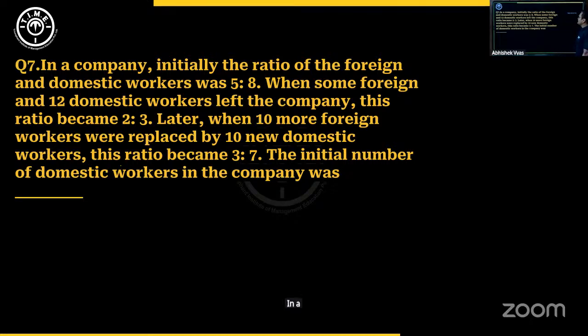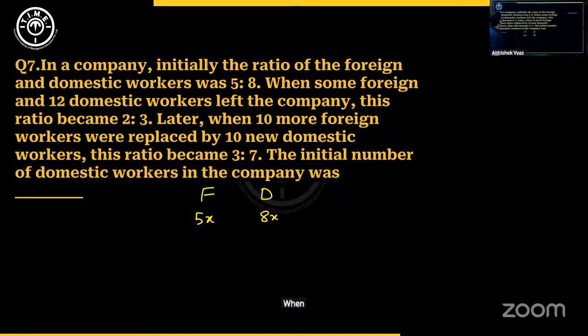In a company, initially the ratio of foreign and domestic workers was 5:8. I'll write like this: F foreign workers, D domestic workers. The ratio initially was 5:8. So suppose this is some 5x, 8x. X is the common factor.